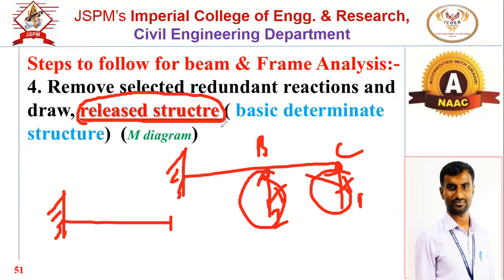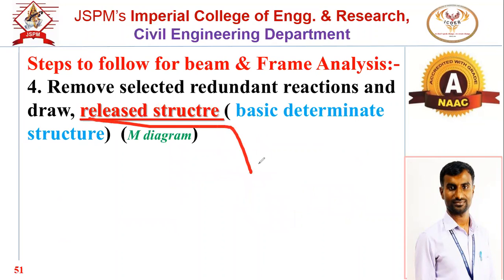So we can say the released structure is the structure after releasing, or we can say removing, the redundant reaction. Okay, so when you get the released structure after releasing the redundant reaction that we have selected in step number 2. Okay, so for simplicity, always select the roller support reaction as the redundant, and that structure is also called the basic determinate structure, and the diagram will be the Mu diagram.